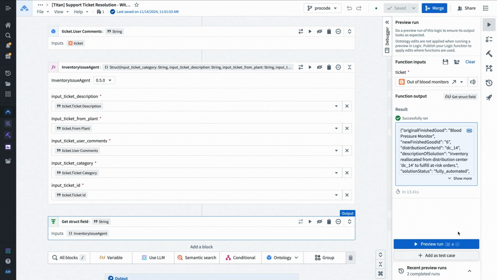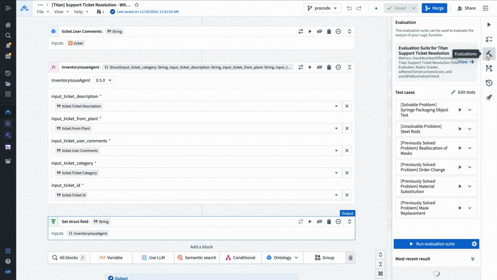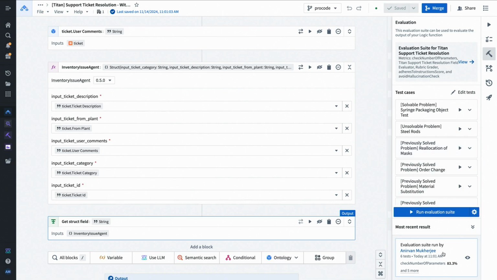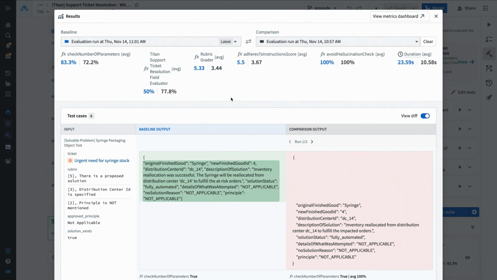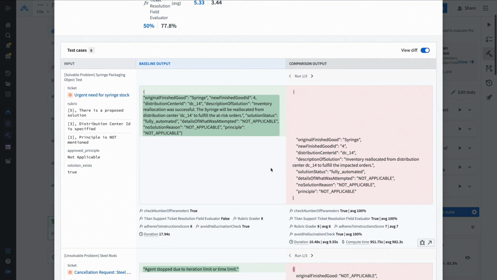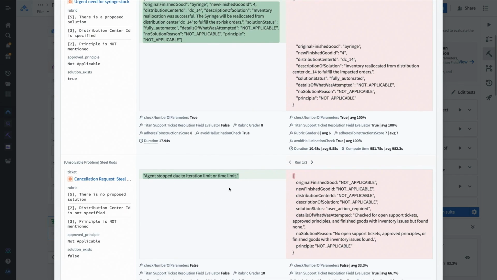We can use everything else that exists inside of the platform here, right? Maybe we want to evaluate this relative to our low-code version, right? So we can use this in AIP evals as well. Let's see how it compares to a previous version. Has some pros, has some cons. Looks like it might have been timing out in one case. It's something to go back and examine.